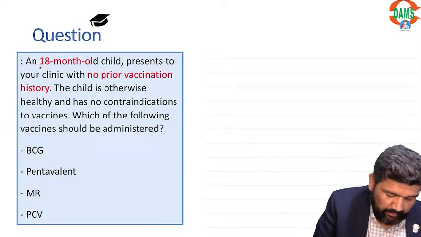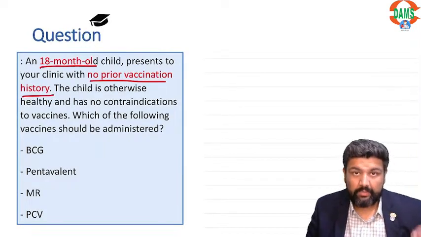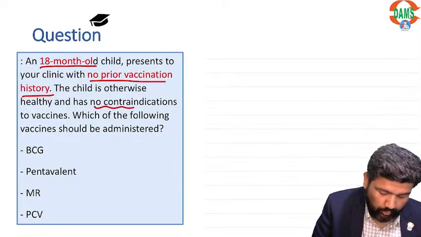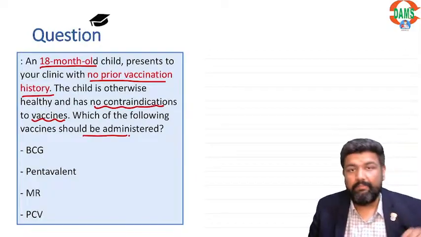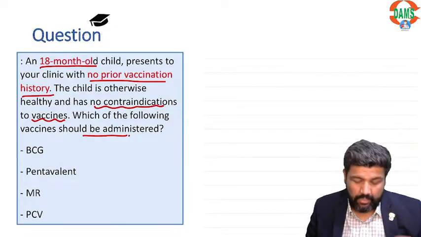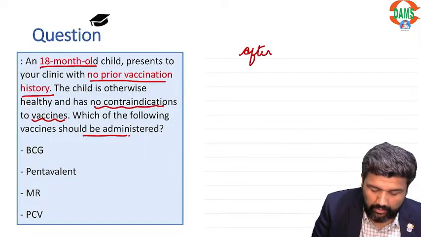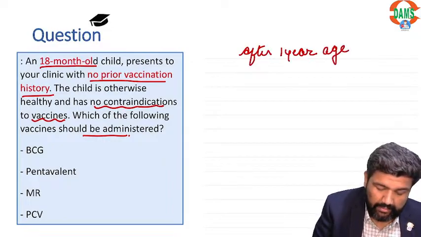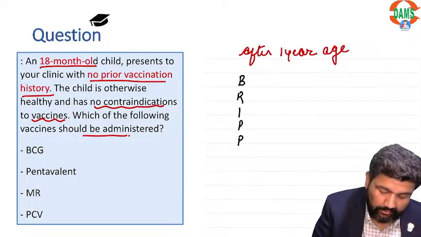Now, there is an 18-month-old child, no prior vaccination history. The child has no contraindication to vaccines. Which of the following should be administered? Here I want to tell you that after 1 year of age, BRIP vaccines are not given.